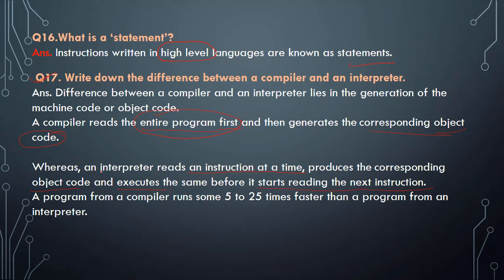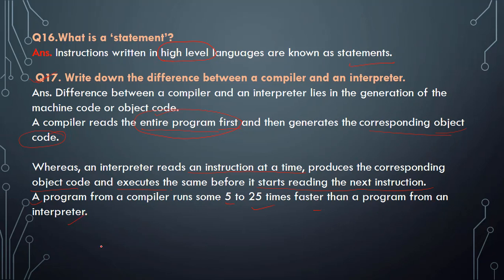That means the interpreter works one instruction at a time, but in the case of a compiler, it reads the entire program first and makes the object code. So a program run through a compiler runs 5 to 25 times faster than a program run by an interpreter.